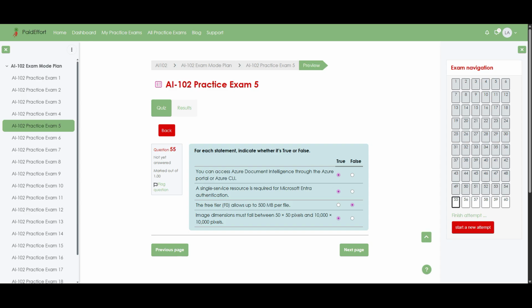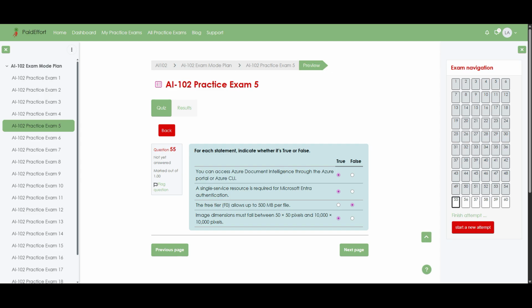First, Azure Document Intelligence is just an Azure resource, so of course you can create and manage it either in the Azure portal or by using the Azure CLI. Next, Microsoft Entra Authentication expects a dedicated single service resource because multi-service resources mix several APIs and would complicate identity and role assignments. Furthermore, the free F0 tier is intentionally limited.